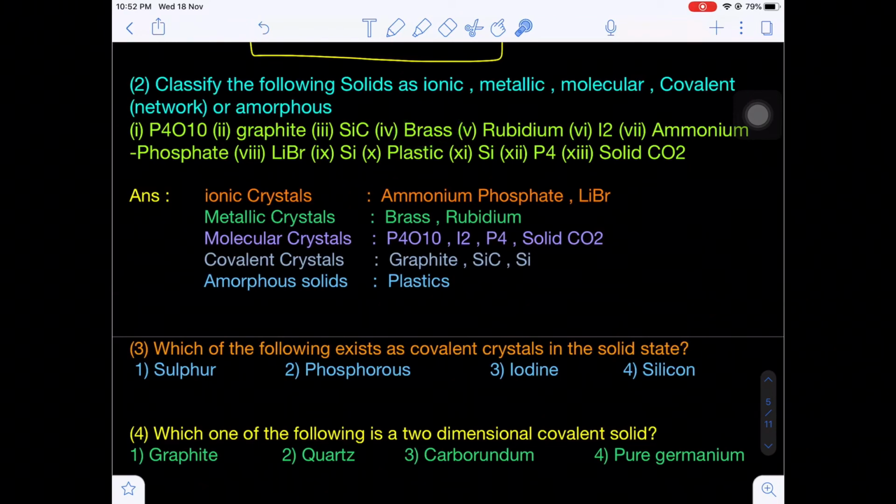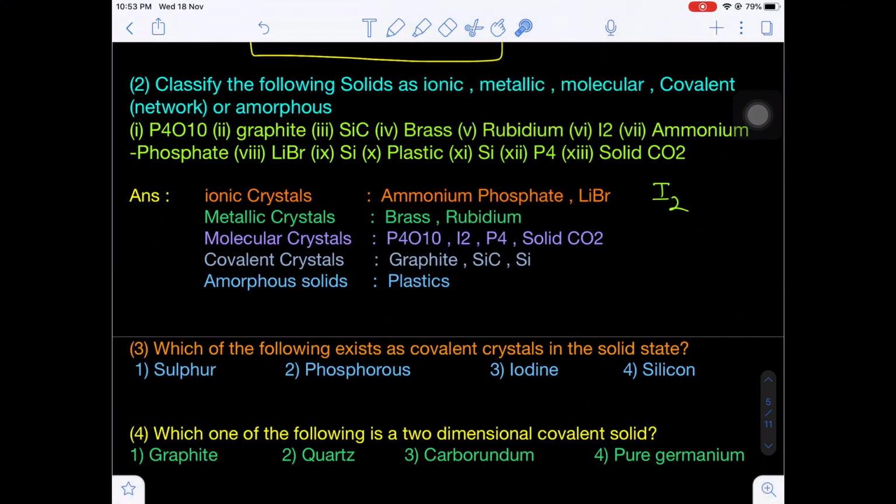Brass, do you know more metal? So metallic type, that will be the brass. Rubidium is also a metal, so that will also be under the metallic crystal. And iodine, this is I2. Do you know I2 is a molecular solid? Because I2 is a molecule, that's why it is a molecular solid.